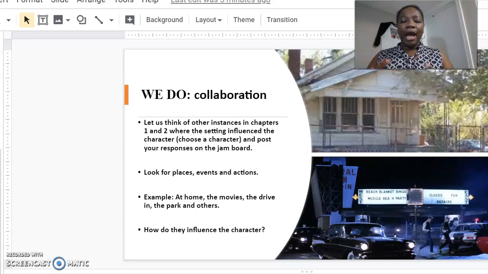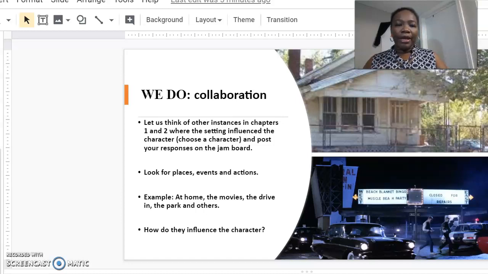So let's think about other instances in the story. It could be in the park, it could be in Ponyboy's home, it could be in the driving, whichever setting that you can think of that we've read so far in chapters 1 and 2. Then you choose your character in relation to the setting and tell us how that atmosphere or environment caused the character to behave in a way that he wouldn't normally have.